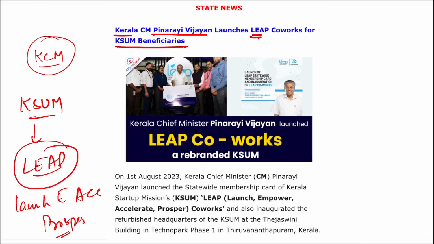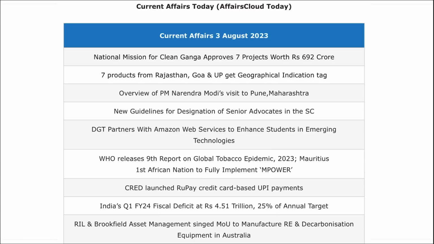Through LEAP, KSUM will introduce flexible membership plans to accommodate the various needs of startups, including hot desk, dedicated desk, and private office spaces. Right? So this is your LEAP Co-works launched under KSUM, and it was launched by Chief Minister of Kerala Pinarayi Vijayan. So these are your important current affairs for the day, friends.